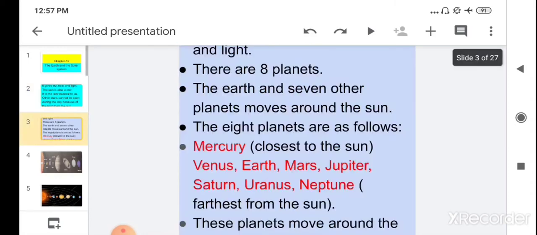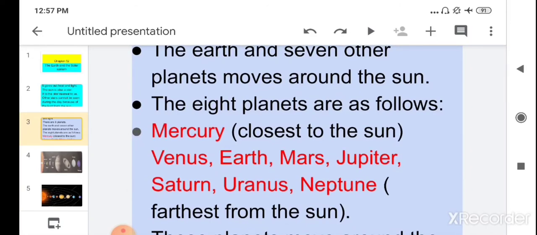Children, then we learned about the 8 different planets. Can you name them? Very good. They are Mercury, Venus, Earth, Mars, Jupiter, Saturn, Uranus and Neptune. These are the 8 planets.